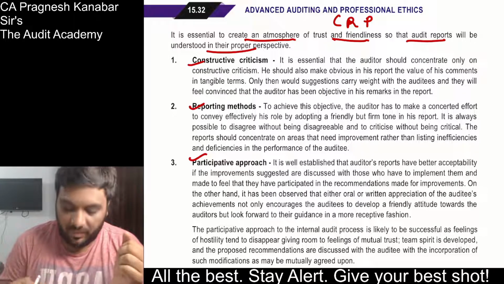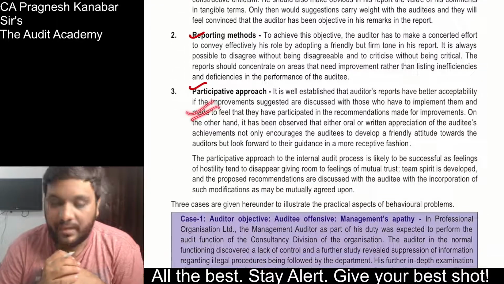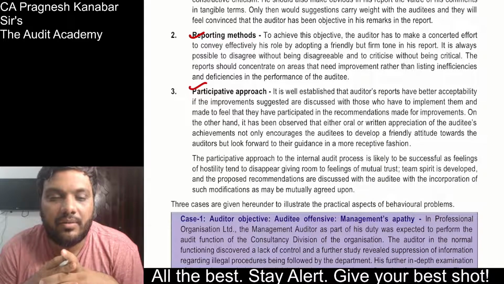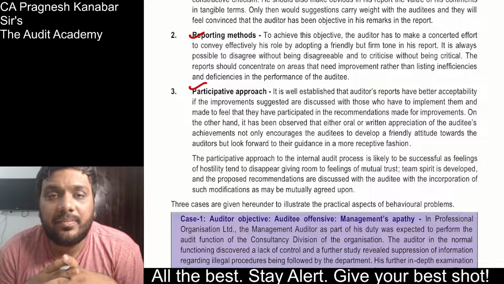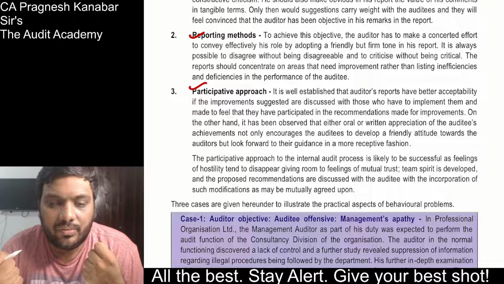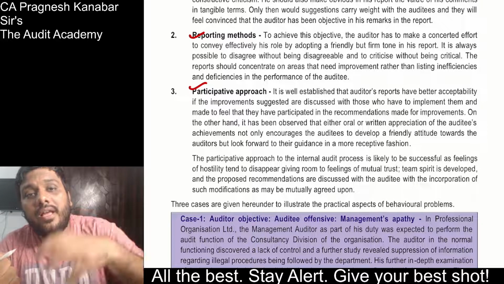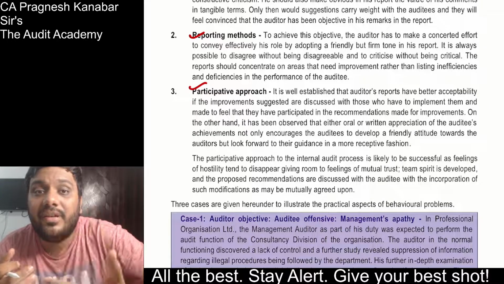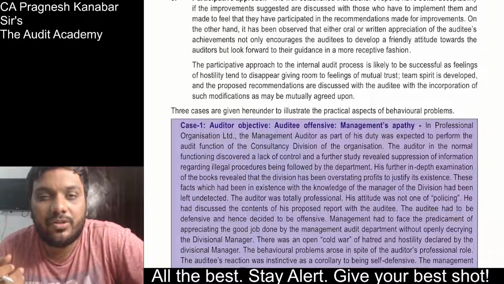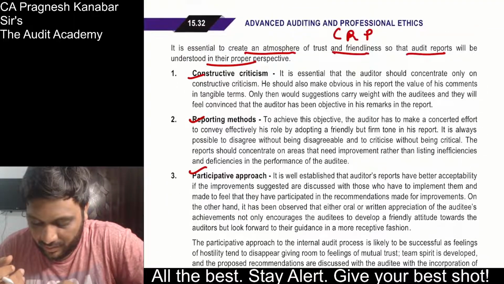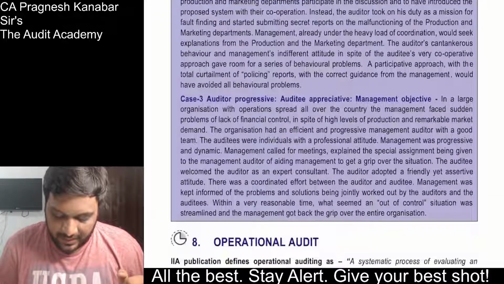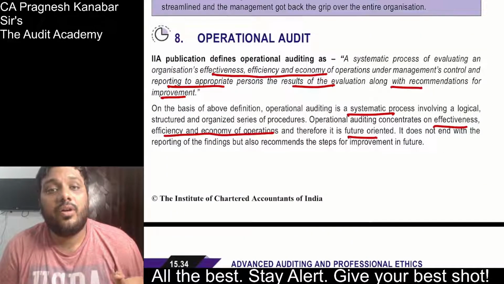Alright. So reporting methods. Then participative approach. You need to ensure that you have a participative approach with everyone. What is the meaning of this participative approach? That means discuss the reports, understand the other person's recommendations also, and then include it in your report. Make them feel that they are participating in the recommendation. Don't just finalize the report and bitch to the top management. All right. So everyone over here, CRP. Be careful. Now, operational auditing.